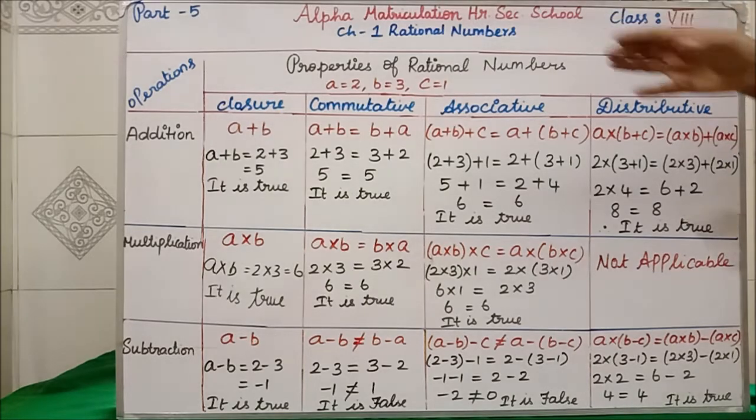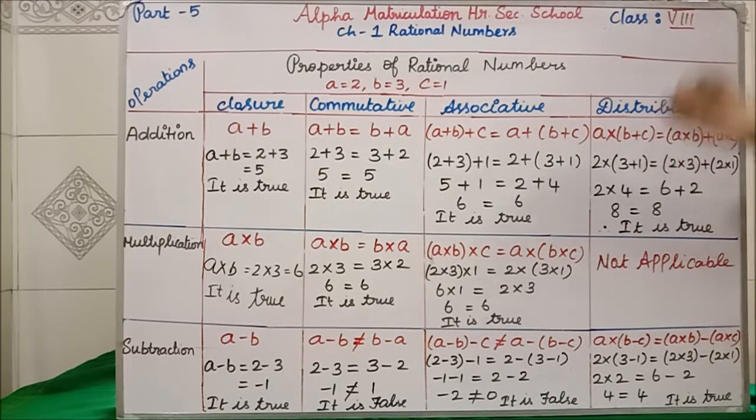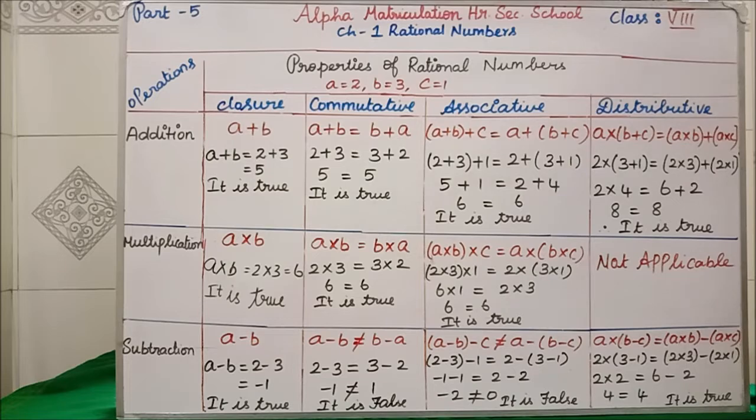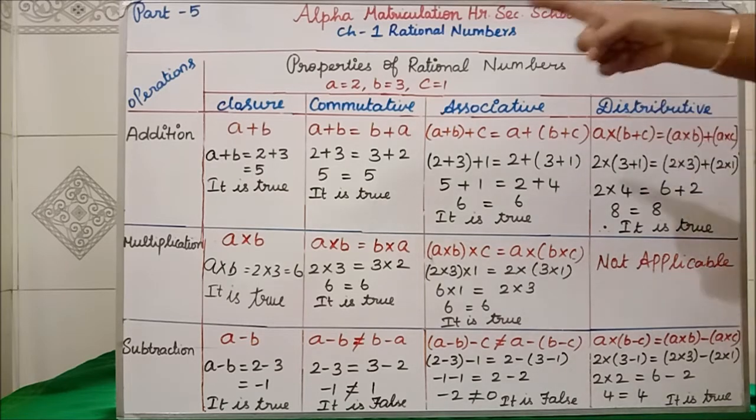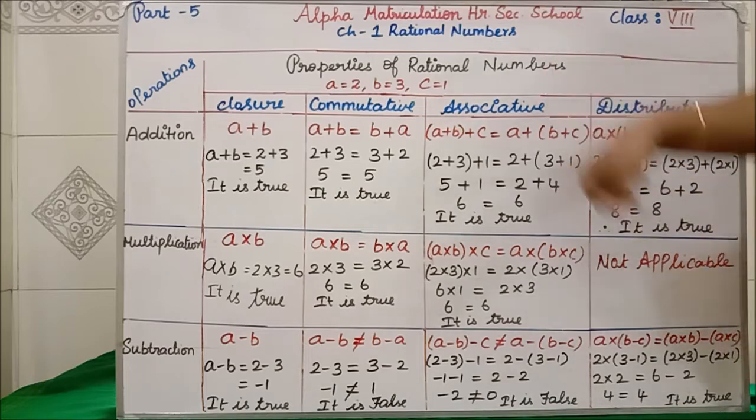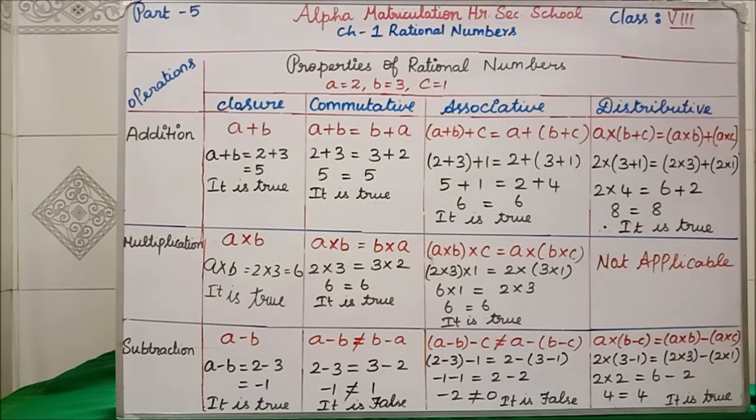Clear? In addition, closure, commutative, associative, distributive, all the 4 are true for addition. In multiplication, closure, commutative, associative only true. In subtraction, only closure and distributive property is true. Remaining, commutative and associative properties are not true in subtraction. Students, are you able to understand the properties of rational numbers?